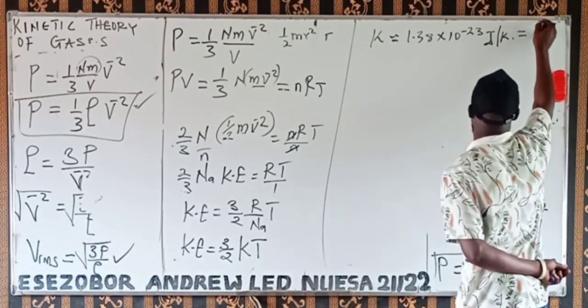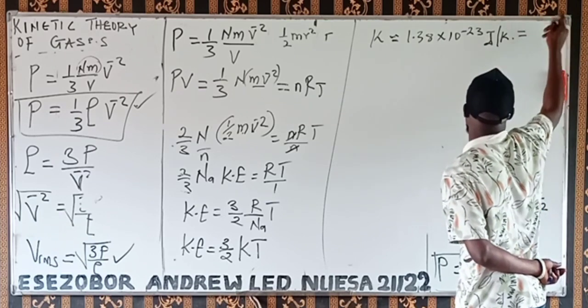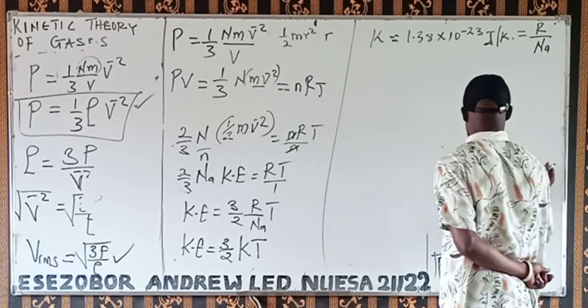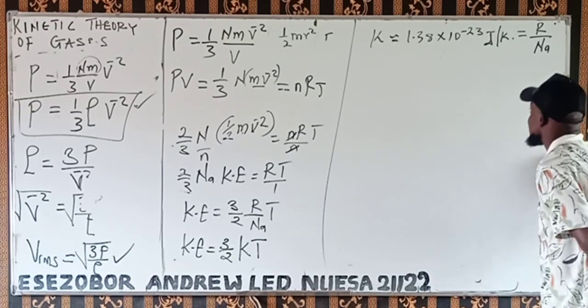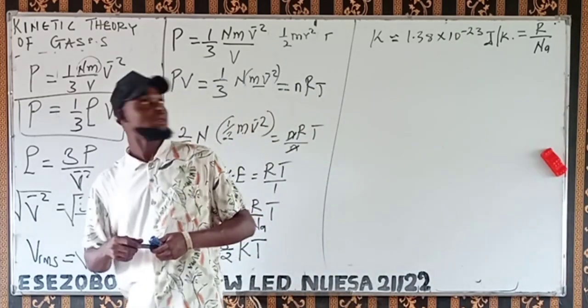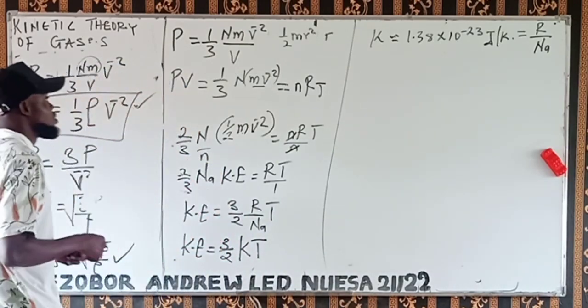Or you can also say K is equal to R over Na. R over what? Na. I know you don't know Avogadro's number, so divide 8.314 by Avogadro's number. Check if you are going to have this. So that's what we will be having there.